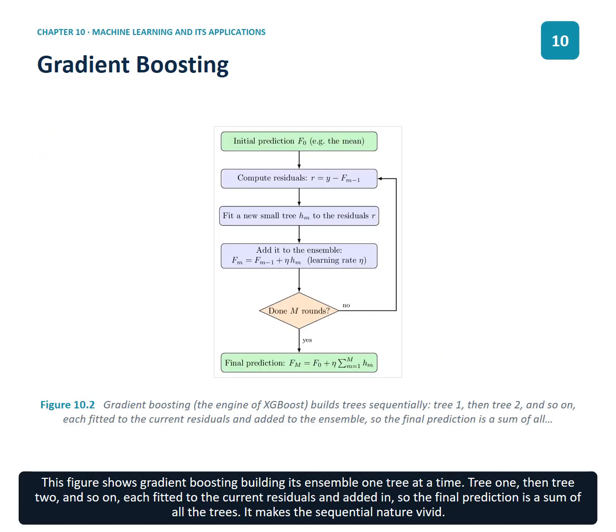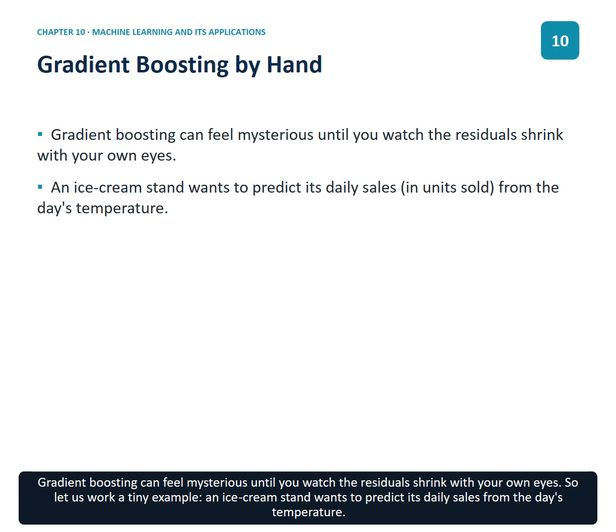This figure shows gradient boosting building its ensemble one tree at a time. Tree 1, then tree 2, and so on, each fitted to the current residuals and added in, so the final prediction is a sum of all the trees. It makes the sequential nature vivid. Gradient boosting can feel mysterious until you watch the residuals shrink with your own eyes.